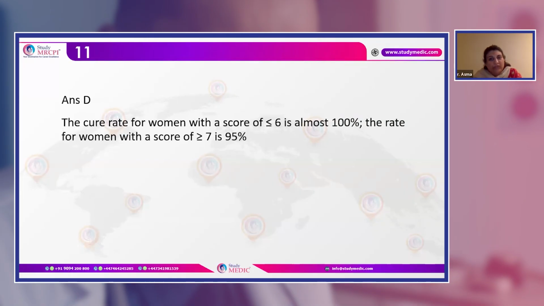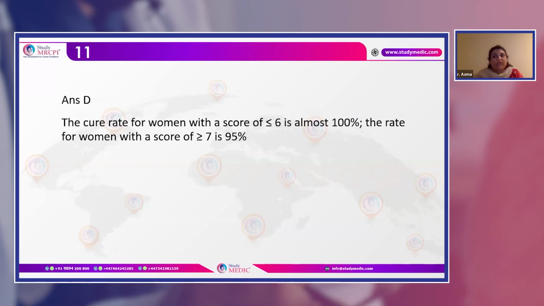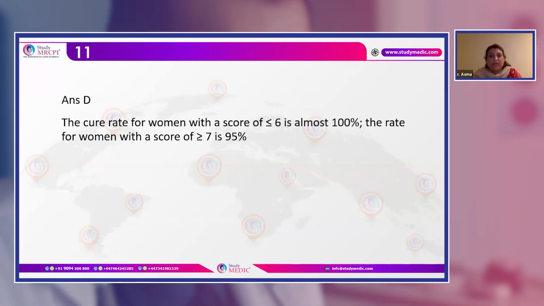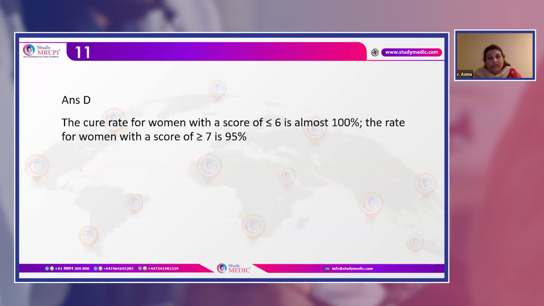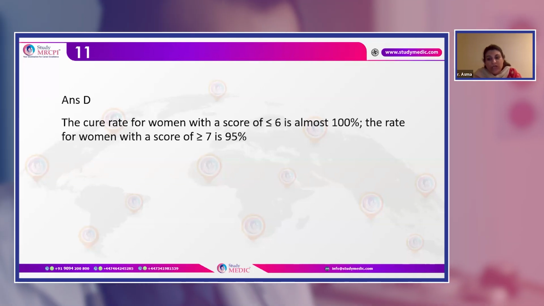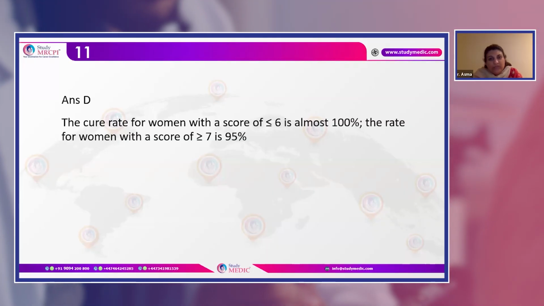The cure rate for women with a score of less than 6 is 100%, those women who are given methotrexate. And for women with a score of greater than 7, the women who receive EMACO, etoposide, methotrexate, and actinomycin, the cure rate is 95%.